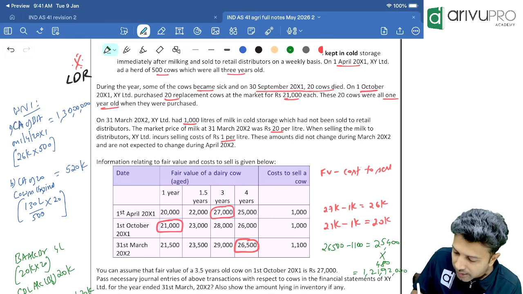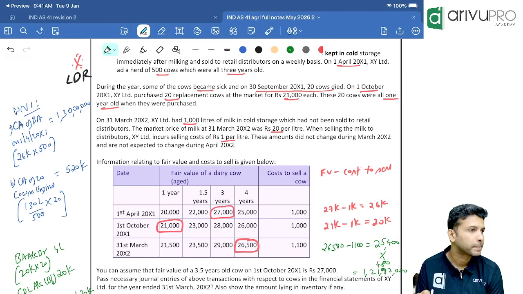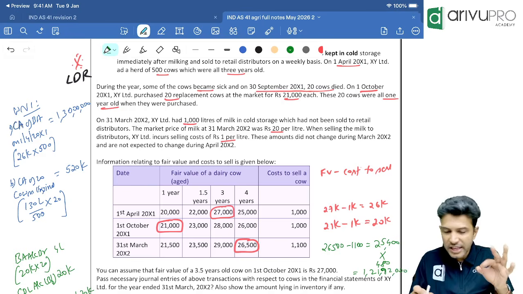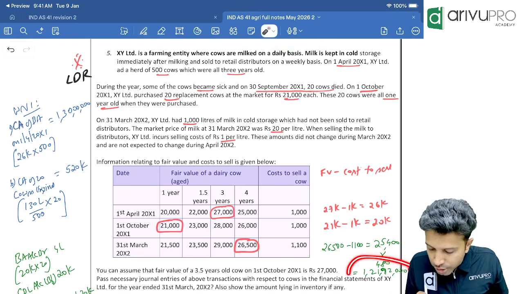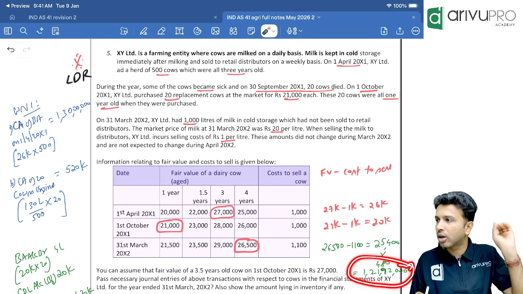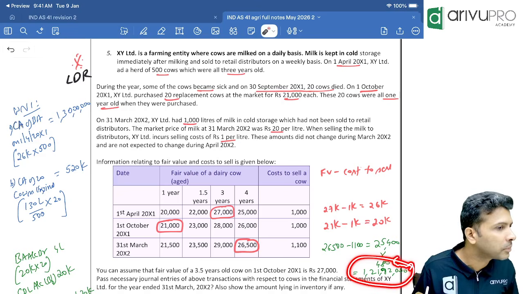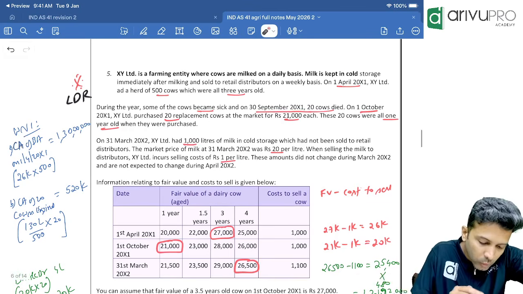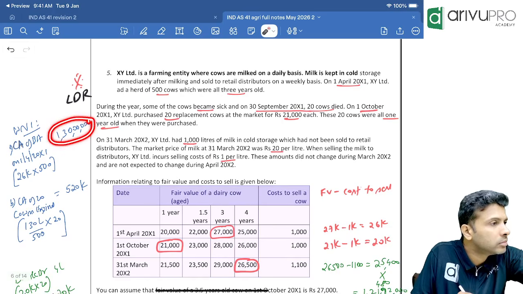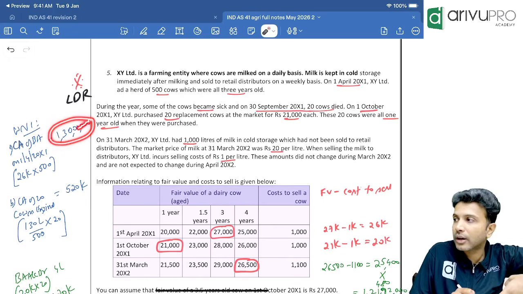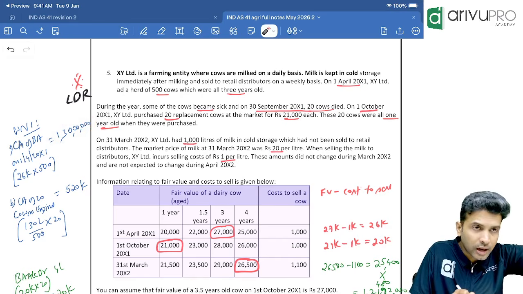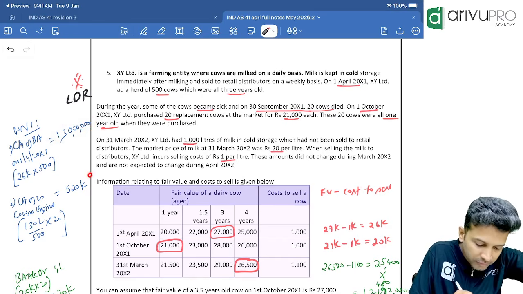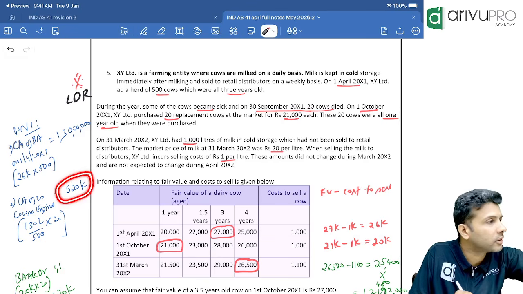92,000. That is the fair value less cost to sell. Everybody good? That means these existing cows should get reflected in our books at 1 crore 21 lakh 92,000. Do you agree with me? Okay, take your calculator. Initially, what was the carrying amount of our cow? At year beginning, we have already calculated 1 crore 30 lakh. When some 20 cows expired, we cancelled the carrying amount to what extent?